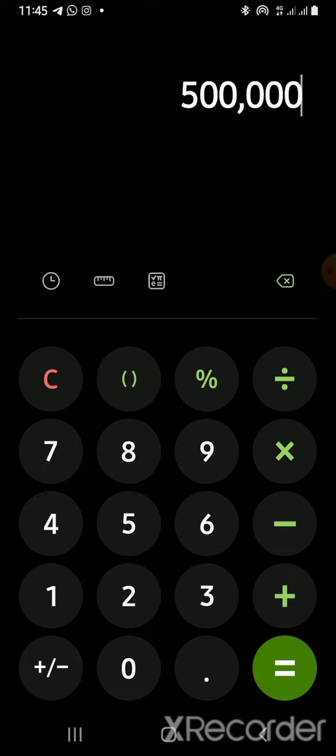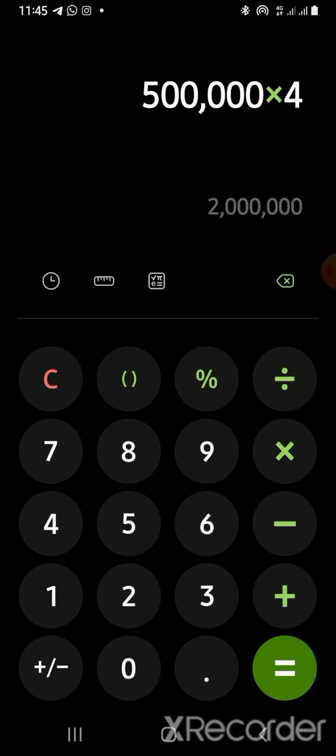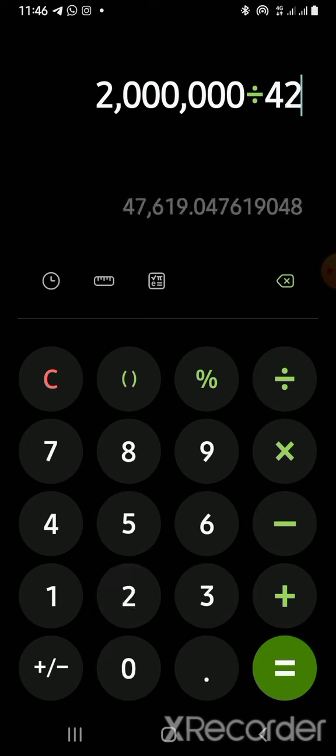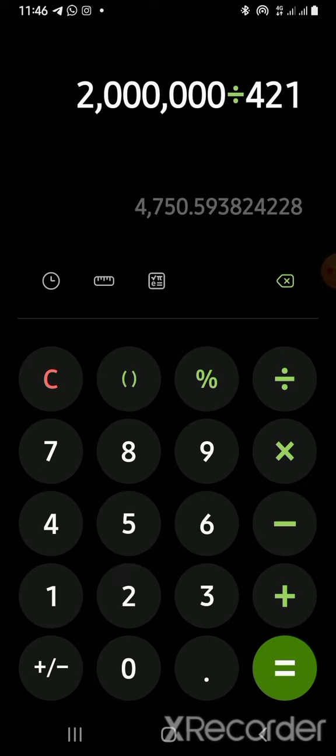So if you do this times 4, that's about 2 million naira. And with bank rate, if he tries to exchange it, it's making like 4.7 million. It's making like $4,750. You can see.